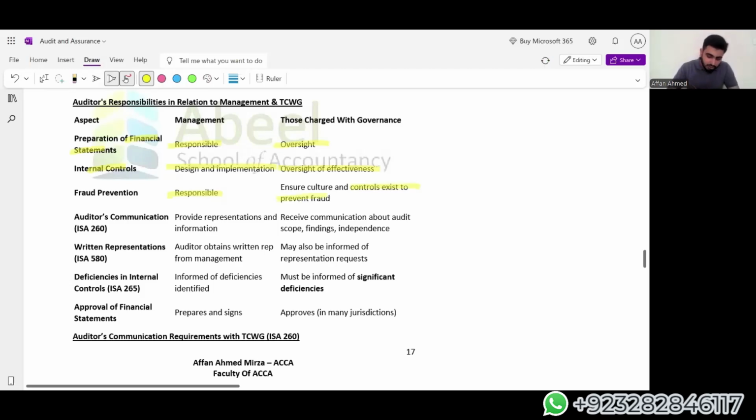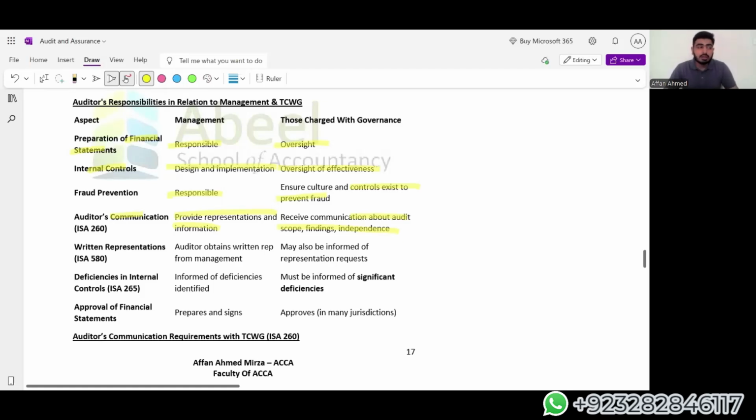The auditor's communication is a significant area where he needs to obtain representations and information from the management. TCWG will receive communication about the audit scope, findings, and independence, and they will make sure that the management is providing everything to the auditors. If not, then this will be a problematic area for us.